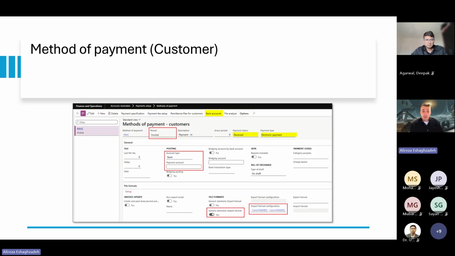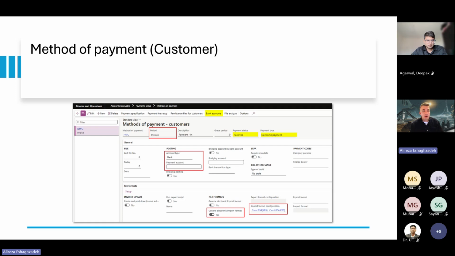The same also applies to the customer method of payment, but in this case, we just generate or import the payment file. So it's a payment file or settlement file that we import from the bank. It has almost the same structure as the vendor method of payment, but the only thing that we need to activate is to choose the CAMT.054 as the import configuration format.